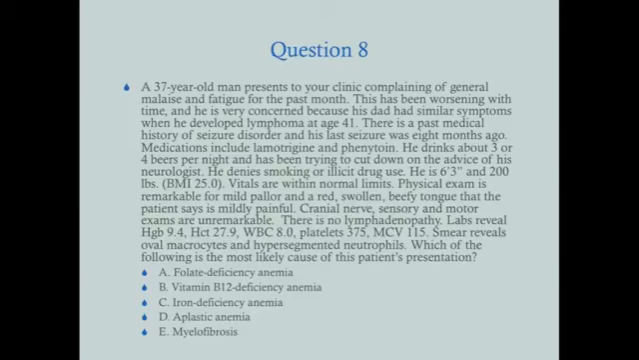And the answer here is A, folate deficiency anemia. So we can narrow it down to 2 of these just based on his labs. Okay, so he has anemia, we know that. But what type of anemia does he have? He has a macrocytic anemia. The MCV is over 100, it's 115. So knowing that he has a macrocytic anemia, that narrows it down pretty good.